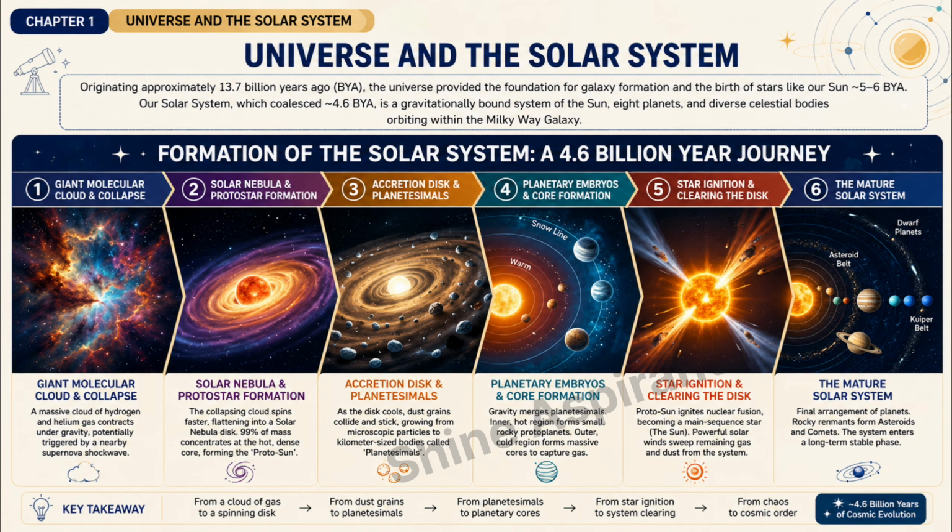Stage 6, the mature solar system, final arrangement of planets. Rocky remnants form asteroids and comets. The system enters a long-term stable phase. Origin of the universe theories.